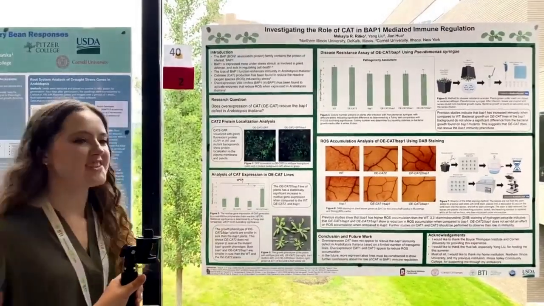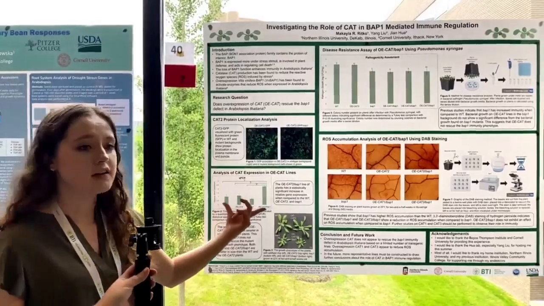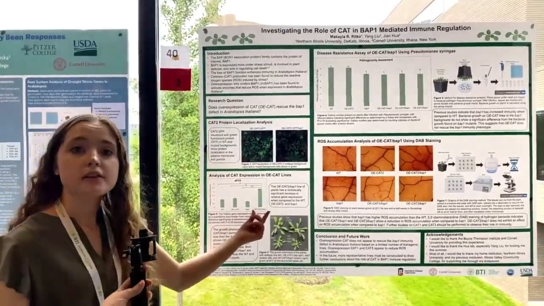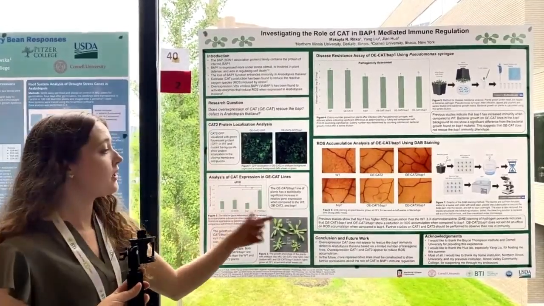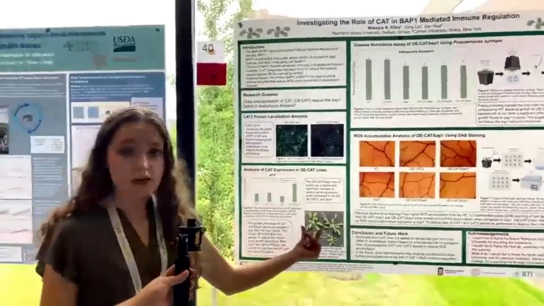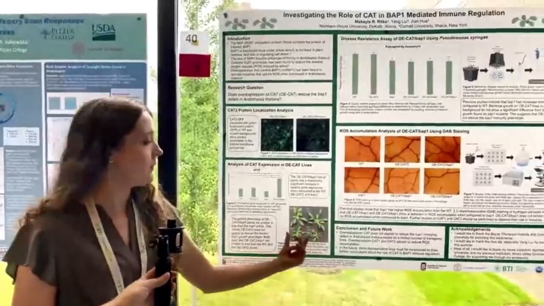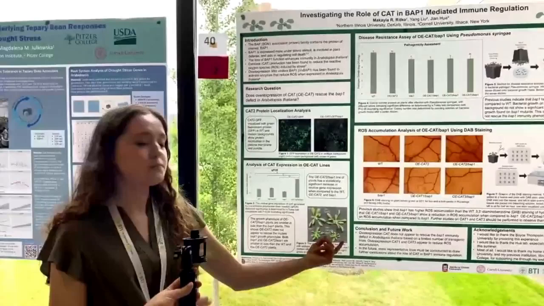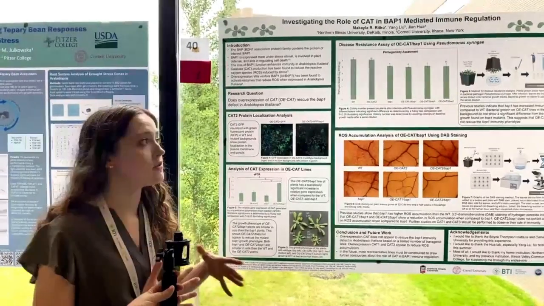So the next thing we did was to look at the relative gene expression of catalase using a quantitative PCR. We can see that our overexpression of catalase in our BAP mutant backgrounds has a whole lot of catalase expression. We can also see this visually when we look at these plant phenotypes, where the wild type plants are quite large. Our overexpression catalase plants in the wild type background are also quite large. And then our BAP plants are small. Our overexpression catalase plants in the BAP background are also even smaller. So that was a really interesting phenotype to see.